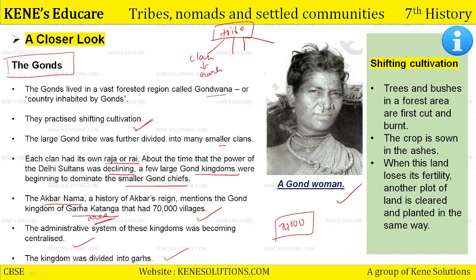Trees and bushes in a forest area are first cut and then burnt. The crop is sown in the ashes. उस ash में crop को sow किया जाता है. When this land loses its fertility, another plot of land is cleared and planted in the same way. इसी को हम shifting cultivation कहते हैं कि यहाँ पे आज plant करा, then when this land will lose its fertility, we will go to another piece of land to grow another crop. Okay, so we are basically shifting from one piece of land to another only when the land is losing its fertility.